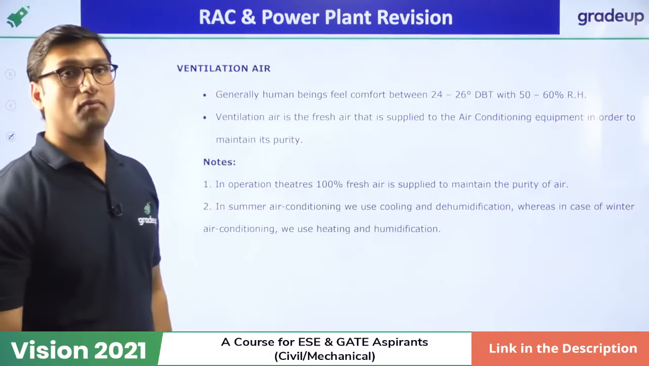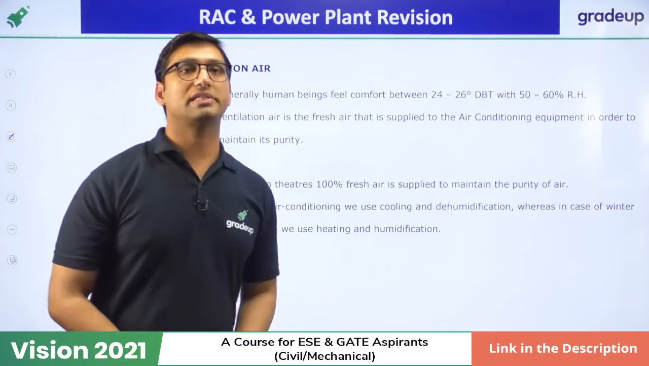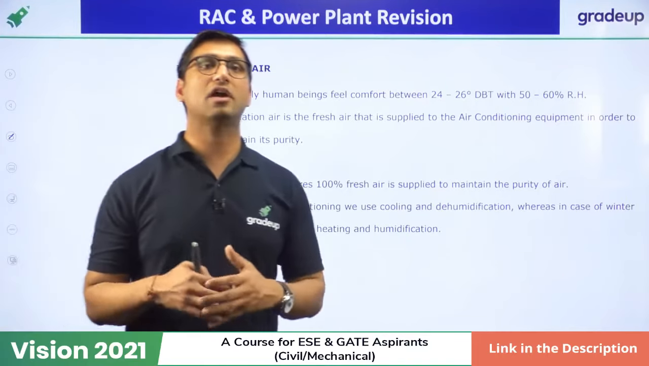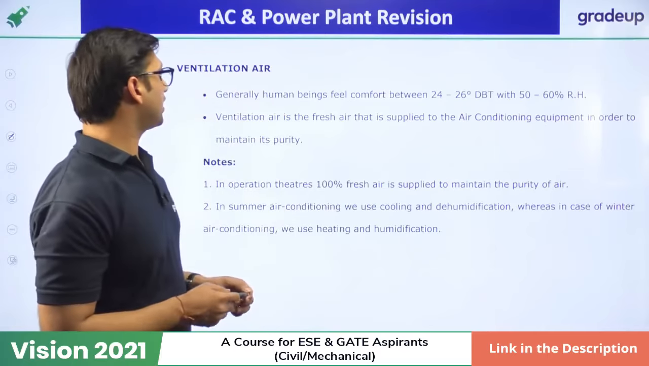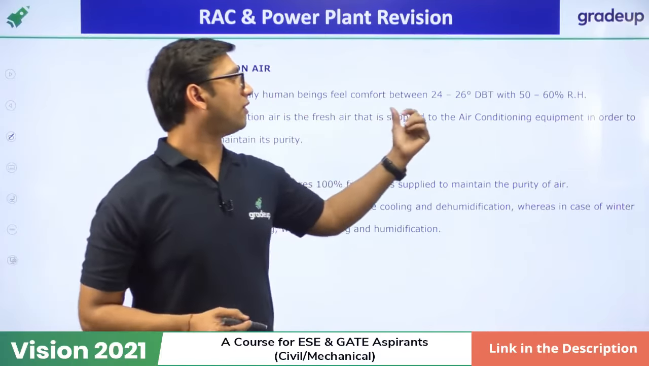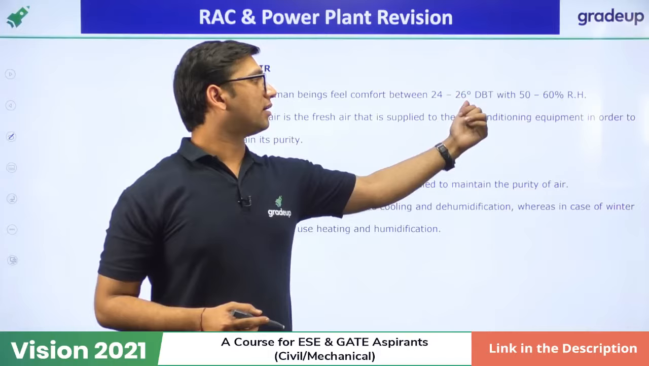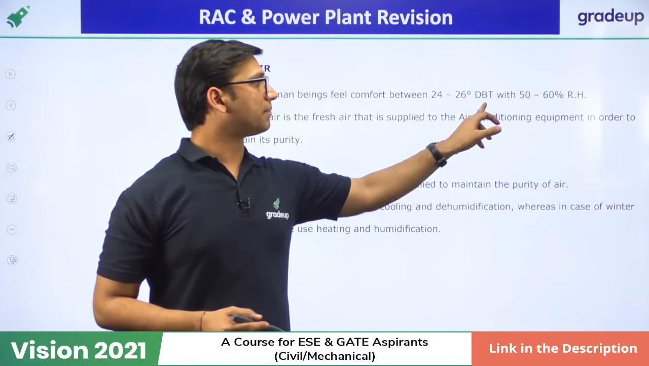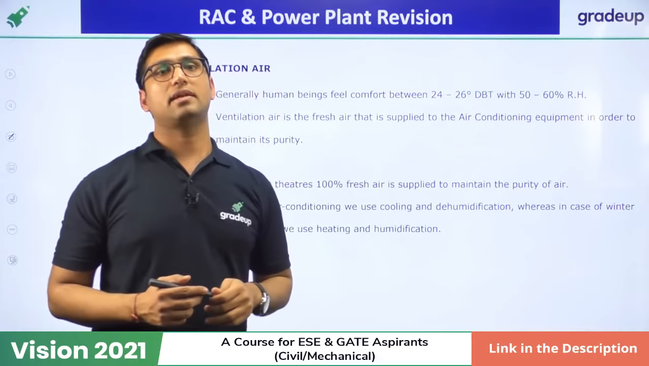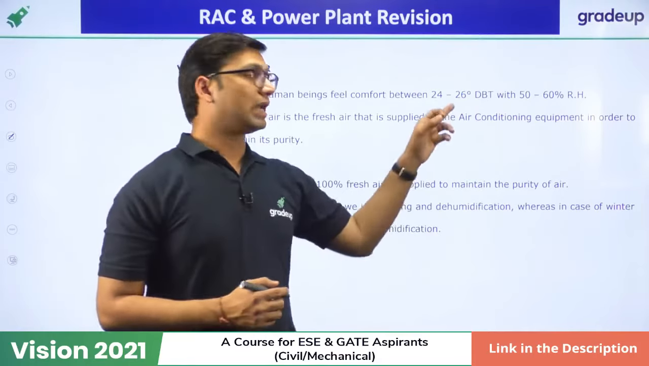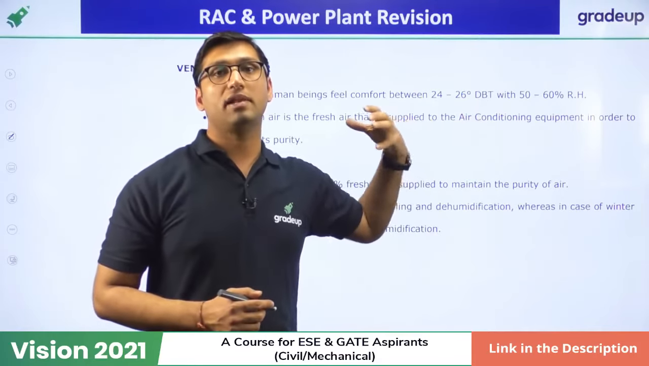The last topic is ventilation air. So what is ventilation air? Ventilation is basically maintaining the quality and purity of the air. That is called ventilation air. Generally, you know that human beings feel comfort between 24 to 26 degrees Celsius diurnal temperature with 50 to 60% relative humidity. This is the temperature and relative humidity at which human beings feel comfort.